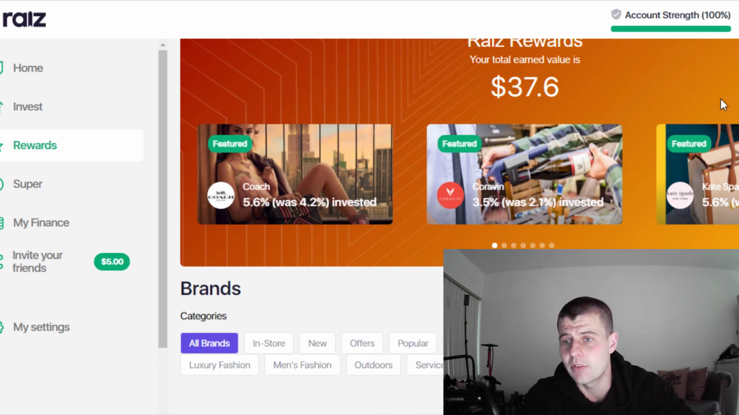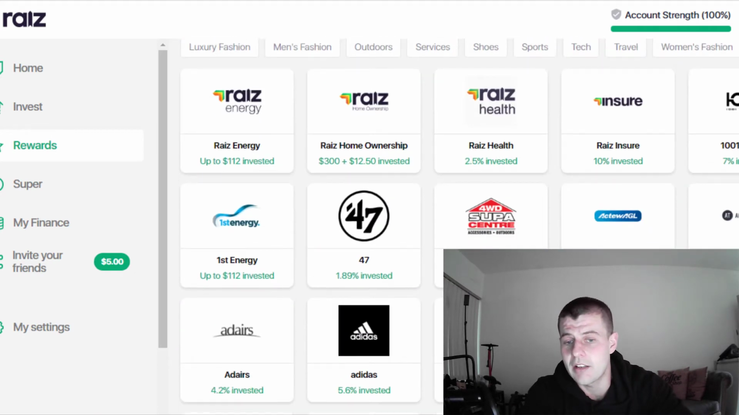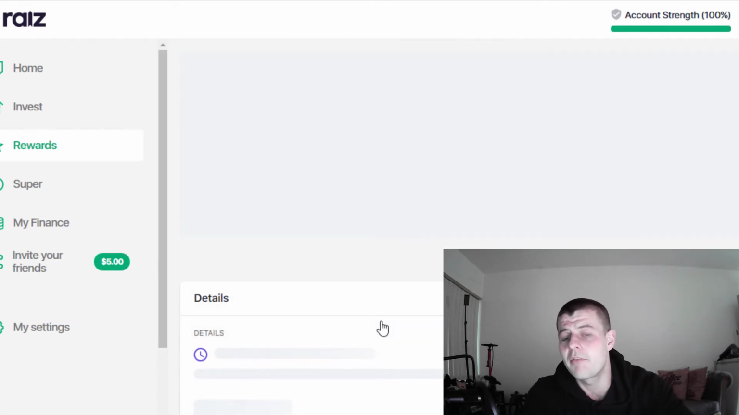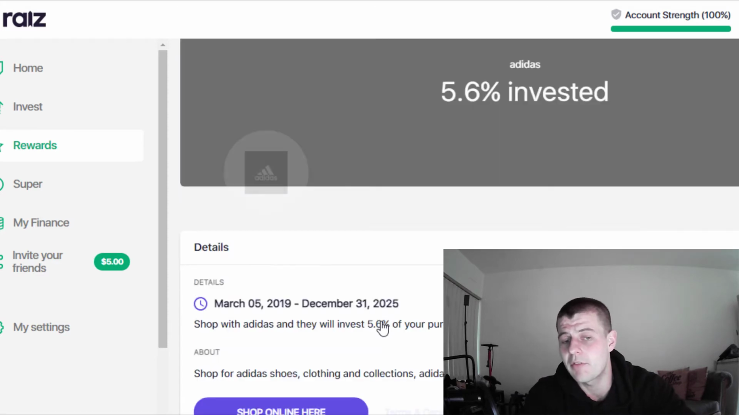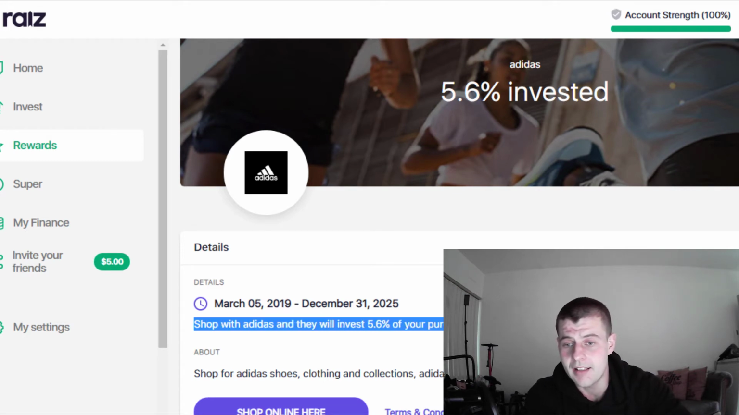So this is a really cool system where Raiz actually takes a bit of a liberty on your behalf to create partnerships with different brands and companies. Now, if I wanted to shop online, I might just check if that brand is already affiliated with Raiz. So I could come to Adidas, for example, and it looks like 5.6% of my purchase value would then be reinvested back into my Raiz account. So for example, if I spent $100 with Adidas after logging in through Raiz, I'm going to receive $5.60 invested back into my Raiz account.